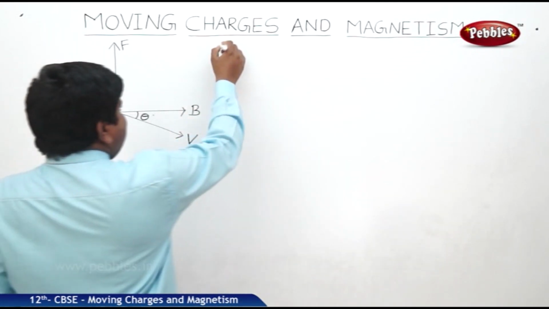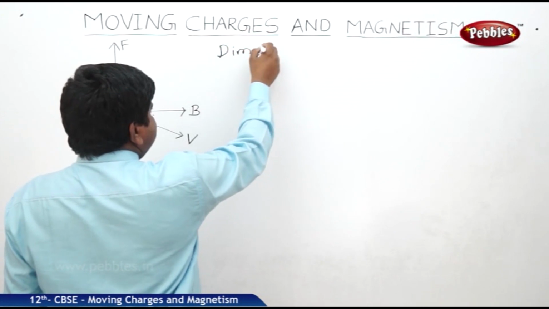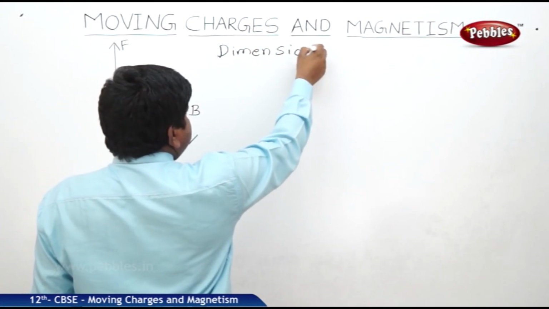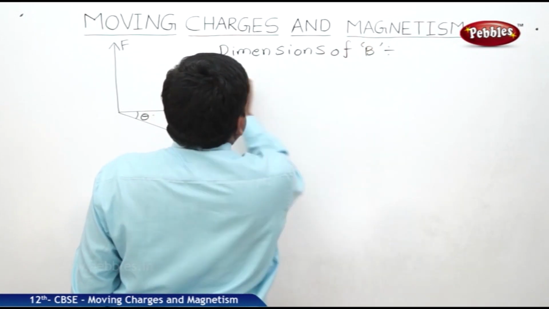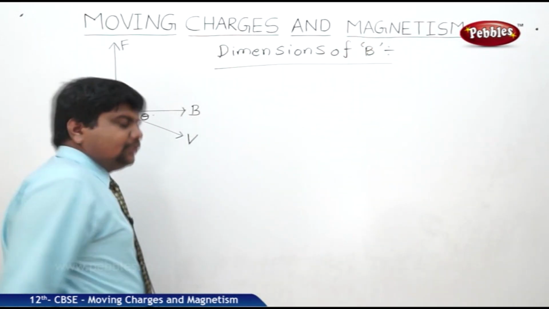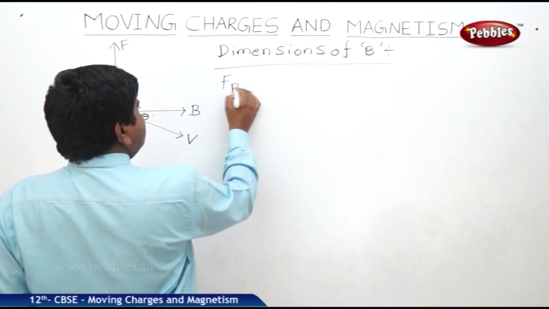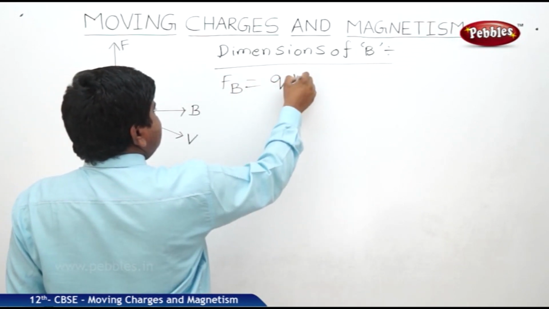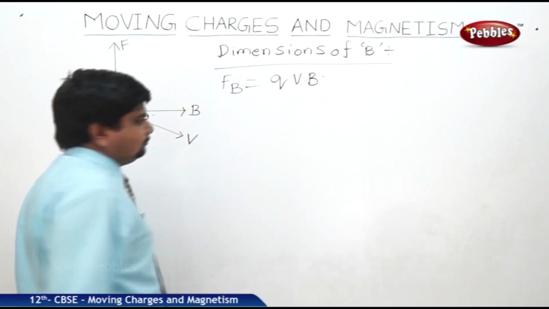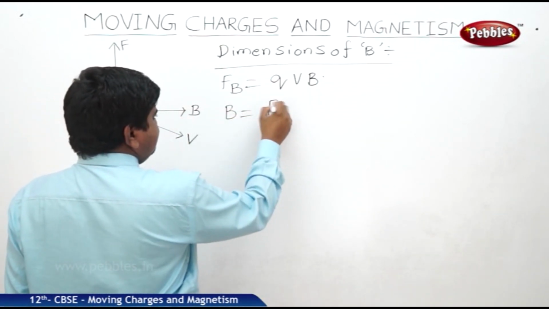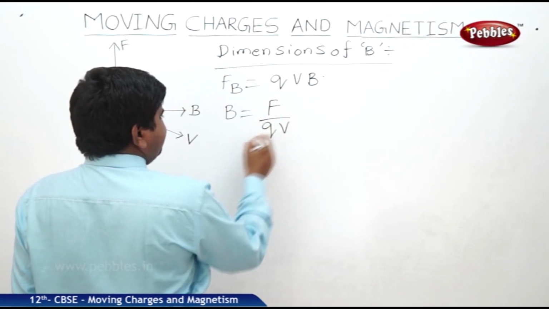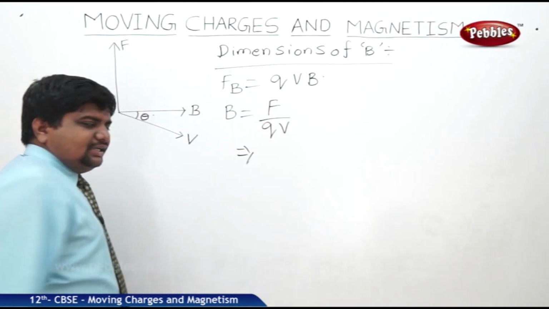So what is the dimension of this one? We know that magnetic force is equal to QVB. From this we can write B is equal to F by QV. What is V?